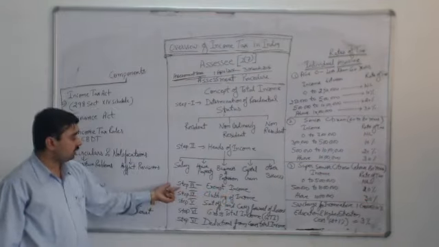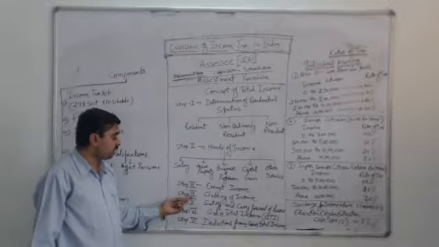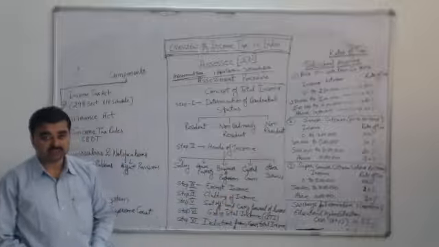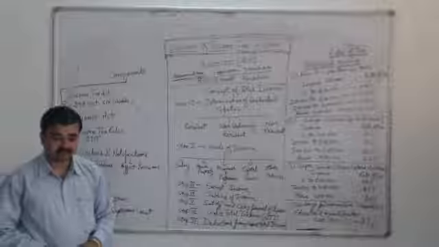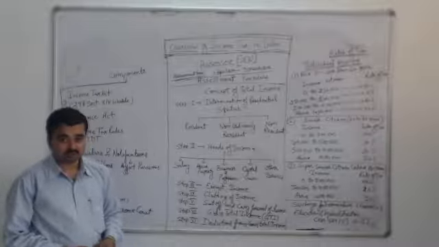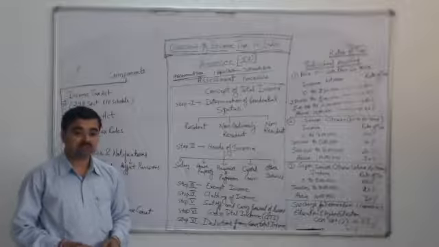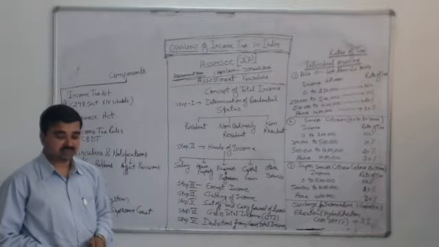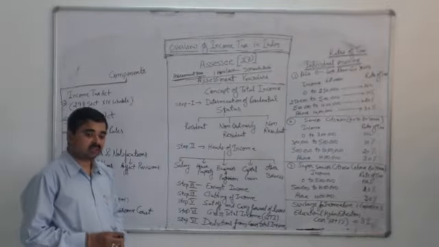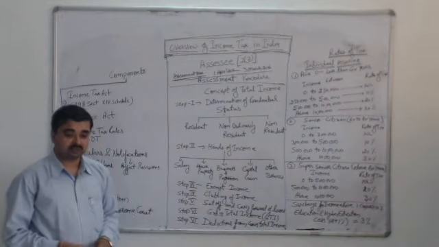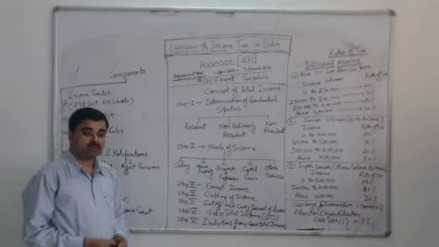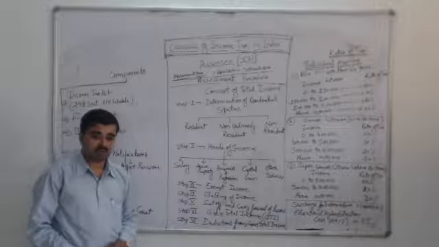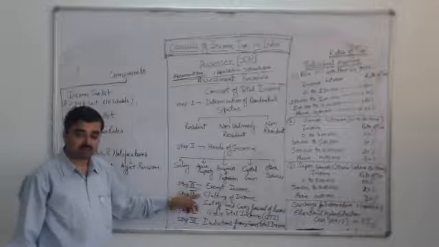Once we reduce the exempt income, we go to the next step, step number 4, which is clubbing of income. Sometimes an assessee, for the purpose of reducing tax, transfers either its assets or the income from the assets to somebody else. For that purpose, there are various provisions in the Income Tax Act which say that if an assessee transfers its income to either its spouse, children, or grandson, the income tax authority will check it and the clubbing of income will be made.